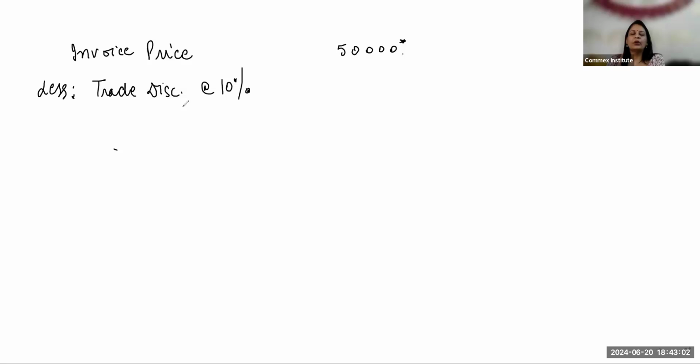So first we are going to give the trade discount. So minus 5,000. Now this trade discount is related to the quantity. If you are making bulk purchases, we get trade discount. Buying one piece and buying a pack of that thing will make us eligible for this trade discount. So my net price is 45,000. This is what I got as net price.